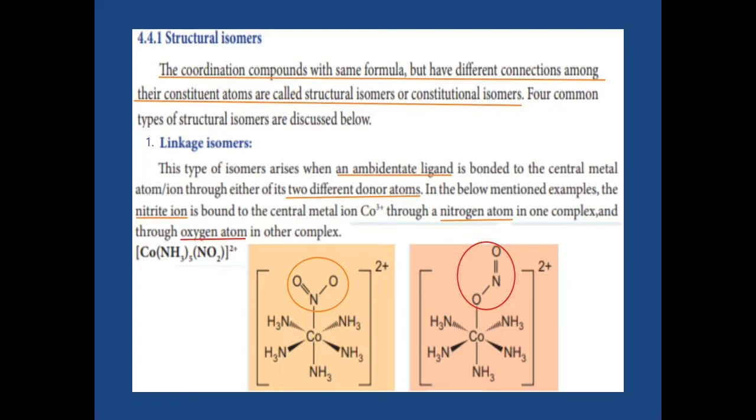See the example. In this example, in the nitrite ion, the nitrogen atom is linked with the cobalt atom, and in the other, the same nitrite ion ligand has its oxygen atom connected with the cobalt atom. So this type of isomer, the linkage isomer, we get from an ambidentate ligand when it is connected with the central atom.